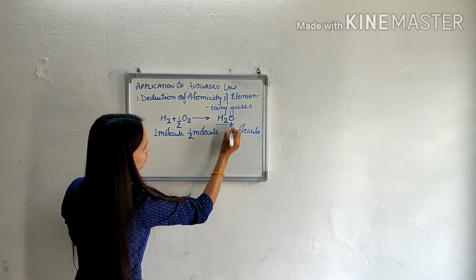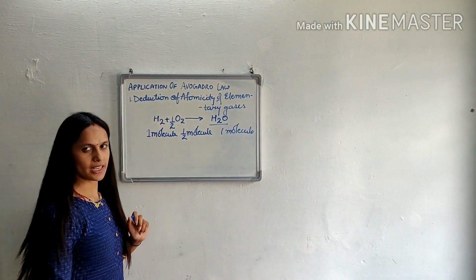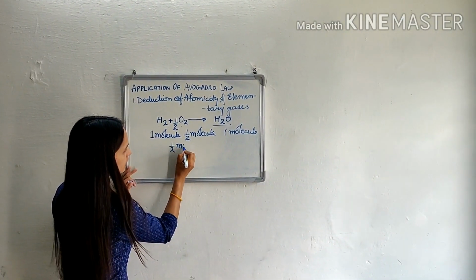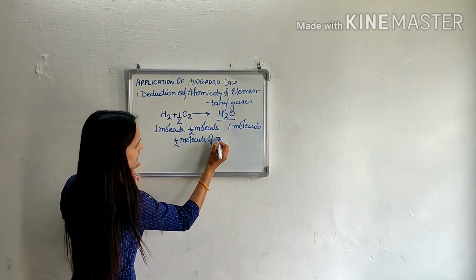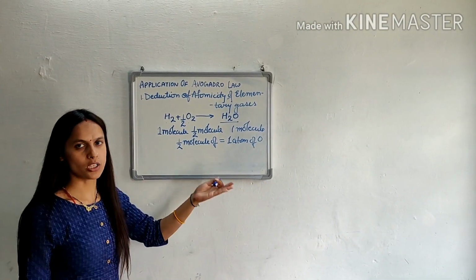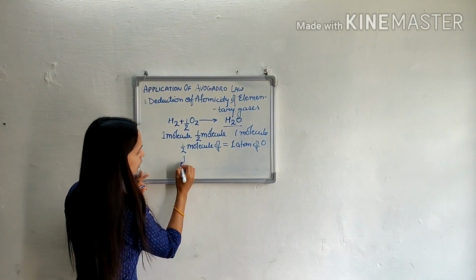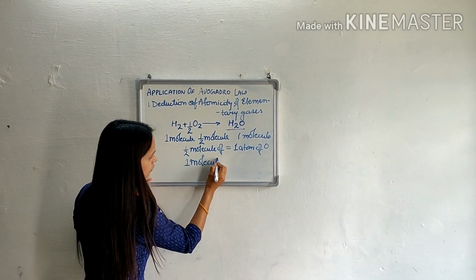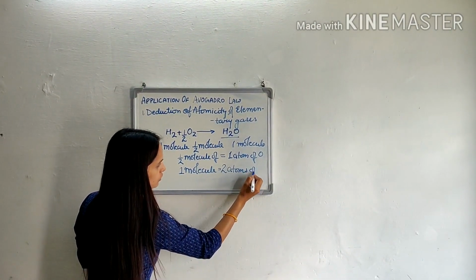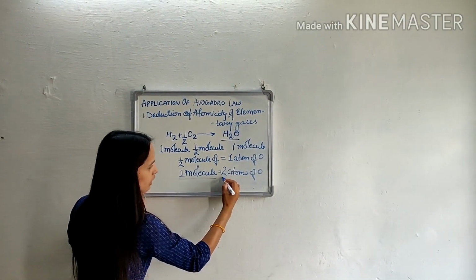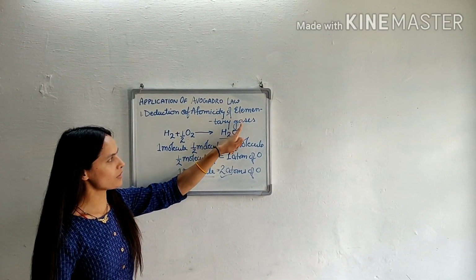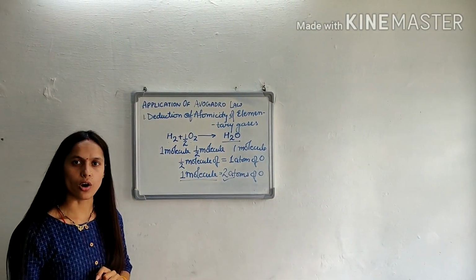Now H2O is not an elementary gas, but these two are elementary gases. Now if we talk about oxygen, half molecule of oxygen gas contains one atom of oxygen, because half molecule is made up of one atom. So one molecule of oxygen gas becomes this multiplied by this, that is two atoms of oxygen. So the atomicity of the oxygen gas is 2. In this way we can find out the atomicity of different elementary gases by using Avogadro law.